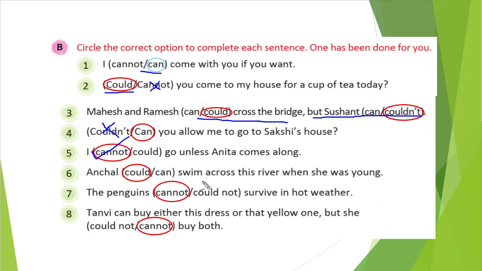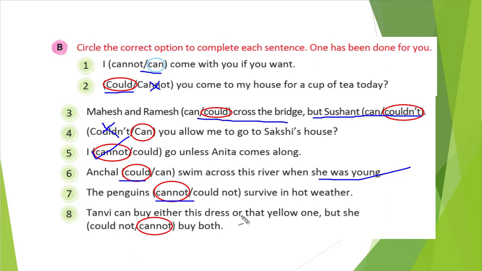Anchal could or can swim across this river when she was young. She was young, that is in the past, so we will use could. The penguins can or cannot, could not survive in hot weather. That is in the present, so cannot is correct. We use could not when we are talking about the past.